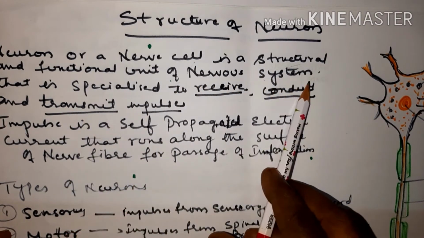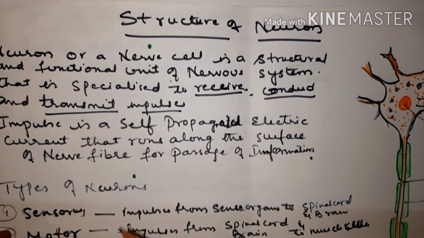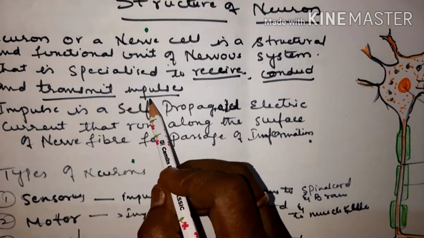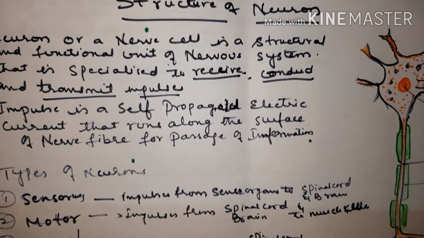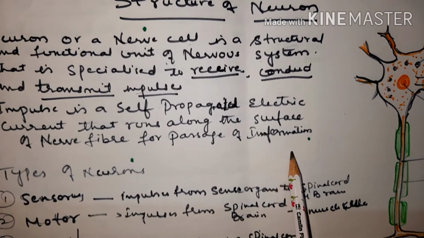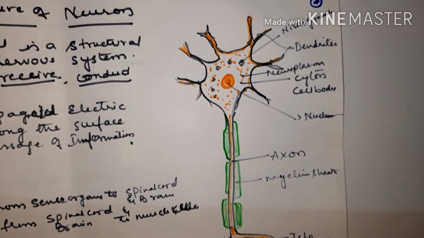The function of this neuron is that it is specialized to receive, conduct and transmit the impulses. It helps in receiving, it helps in conducting from one neuron to the other neuron, and also transmits the impulses. So that is the function of neuron. Here, an impulse is a self-propagating electric current, children, that runs along the surface of the nerve fiber for passage of information. Now we can see the structure of neuron here, and the neuron does not have centrioles.